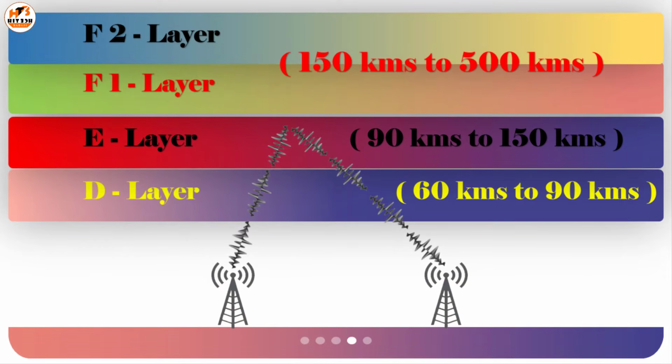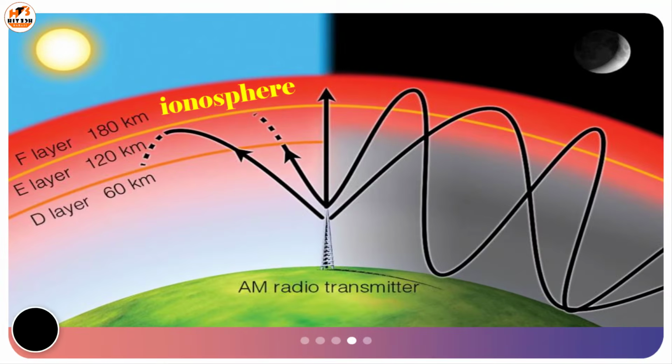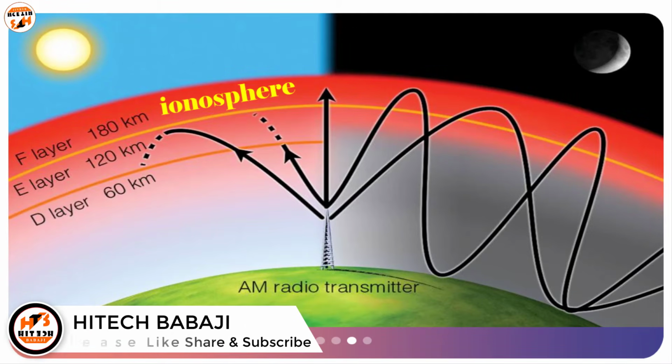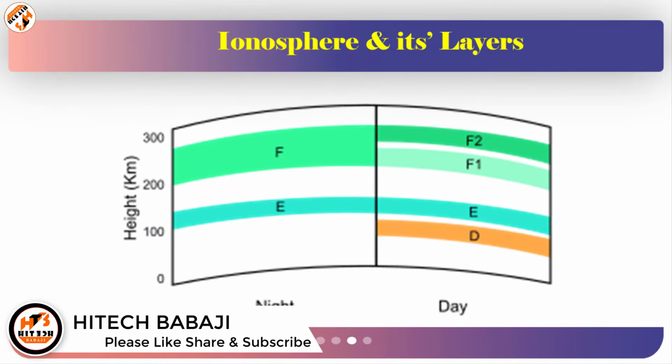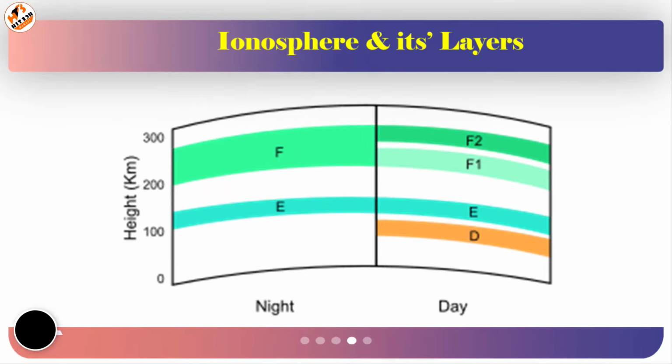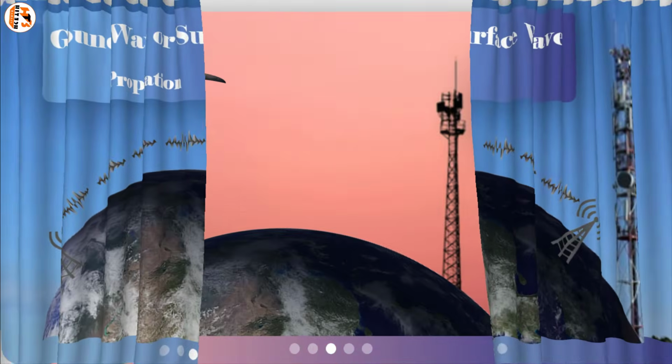E layer is from 90 kilometers to 150 kilometers and F layer is from 150 kilometers to more than 500 kilometers. During night time, only E and F layers exist, whereas during daytime D, E and F layers exist, and the F layer is also divided into F1 and F2 layers. Now we have understood the ionosphere, so we will discuss sky wave propagation.